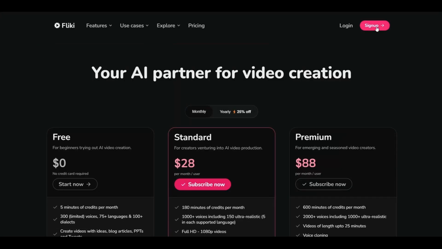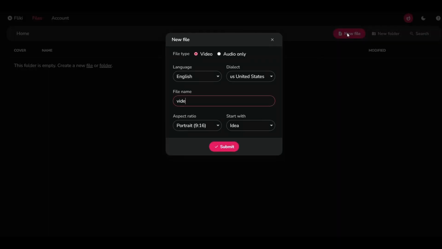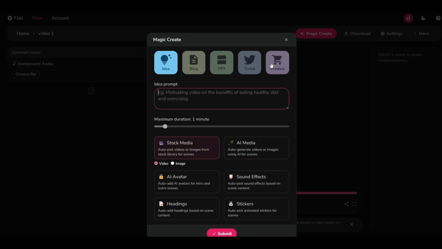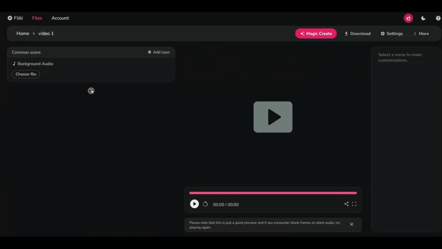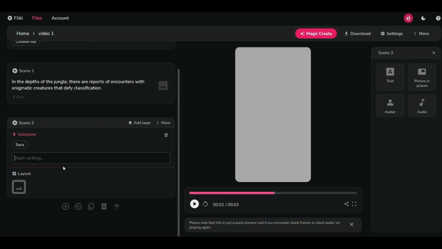Then all we have to do is create an account and then this interface will appear. Here we will click on new file and then give it any name and make sure that you choose the portrait size and click submit. Close this window and click on this plus icon. Then paste the information here and distribute the text into several sections like this.